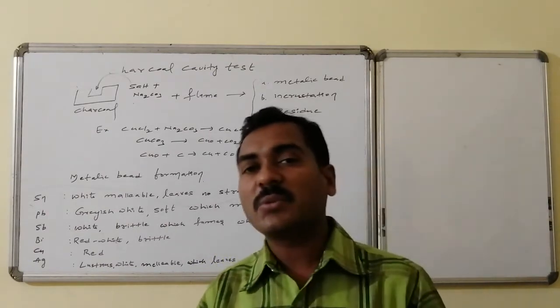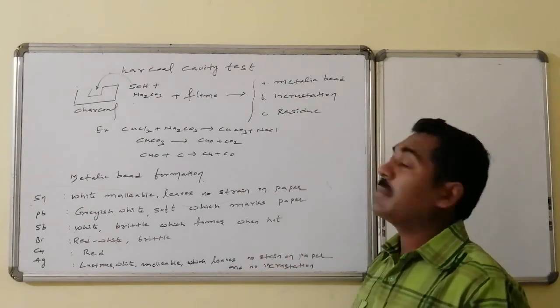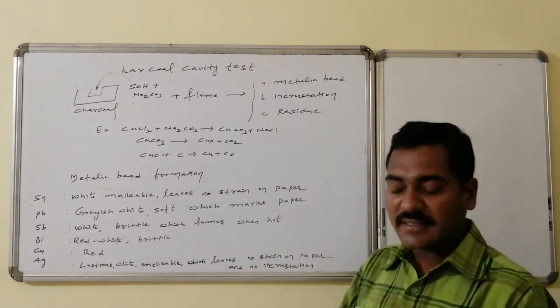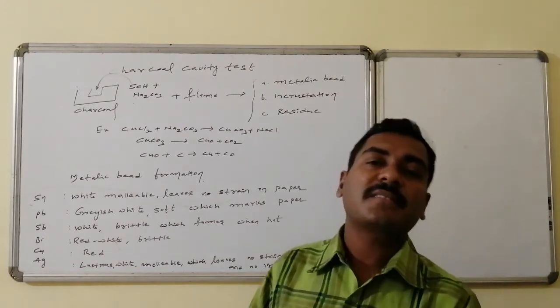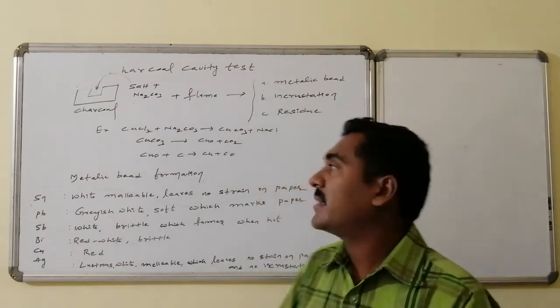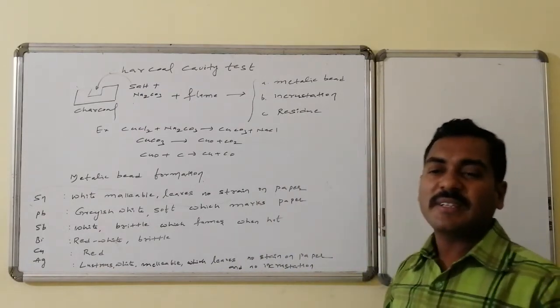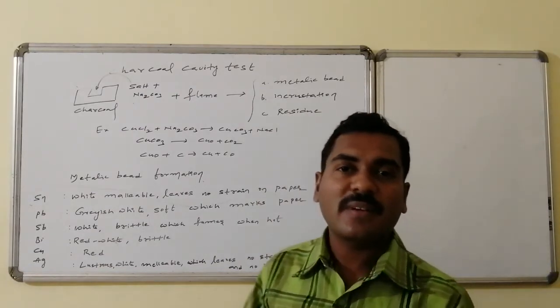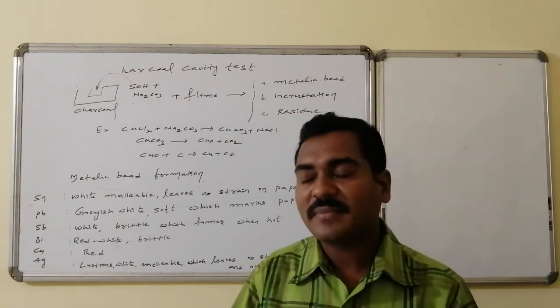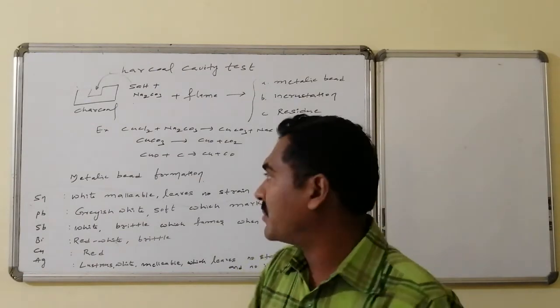The things that can happen are that a metallic bead formation can occur, or incrustation can occur. That is just like a layer, systematically a layer formed on the inside of the cavity. Otherwise, a residue is left, leftover material that is not incrusted in such a way, and that is not the metallic bead. In this way, three varieties of outcomes are possible.